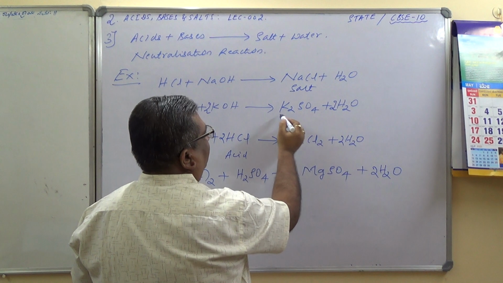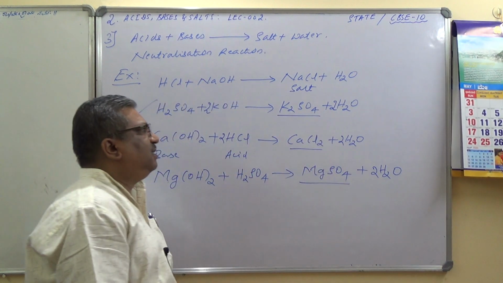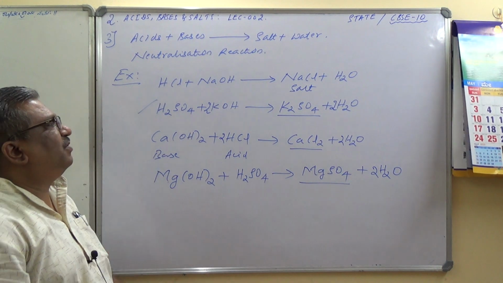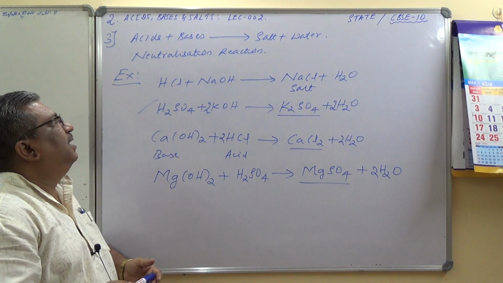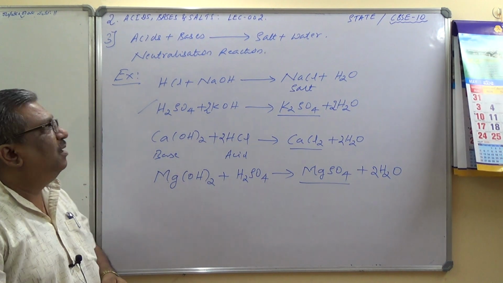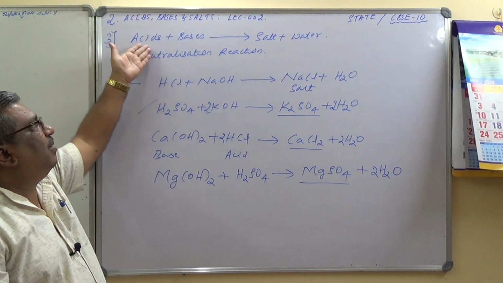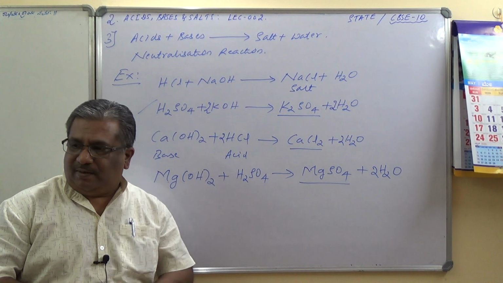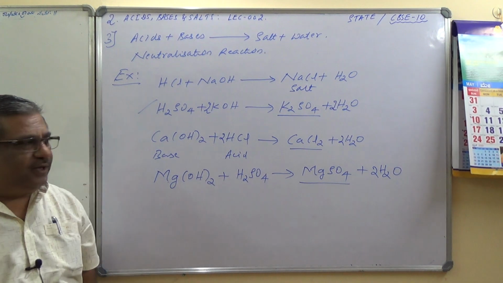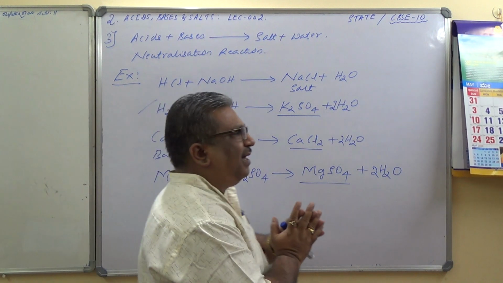Sodium chloride is a salt, and so are potassium sulfate, calcium chloride, and magnesium sulfate. All these are salts formed along with water. So remember neutralization reaction: acids and bases react together to produce salt and water. Here also please remember when I say acids, all these are dilute acids, very important. Okay. One more thing. Now one small reaction mechanism we have to see.